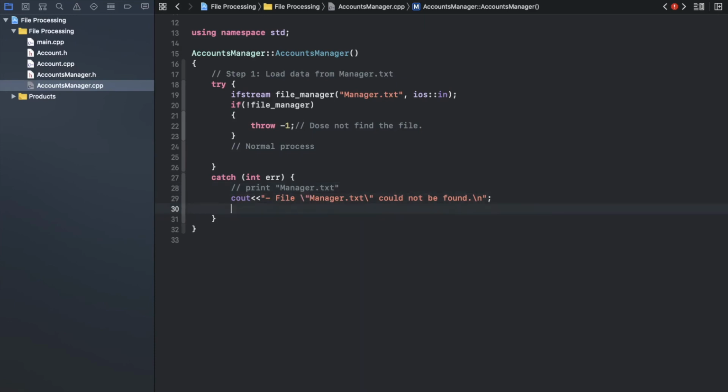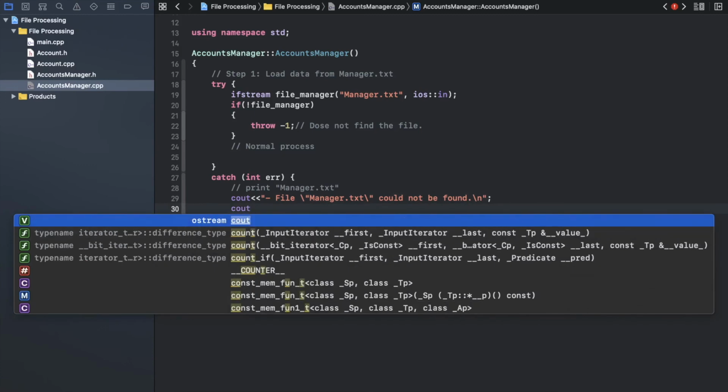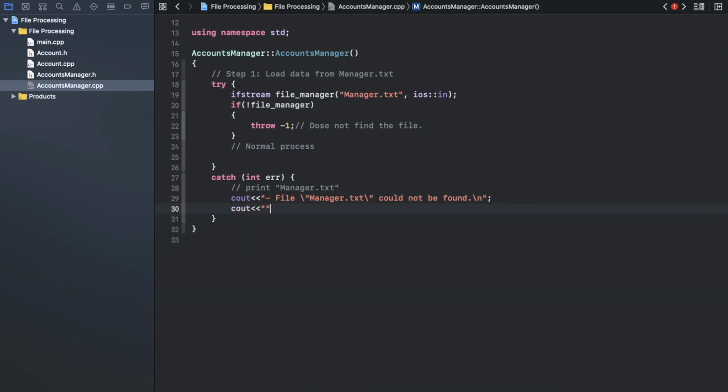Okay, so now I want a backup plan. I want to do something as a backup. Because it's an info message, I will put plus at the beginning. So I will say, my program now, I want to tell the user there is something that will happen. Trying to create that one.